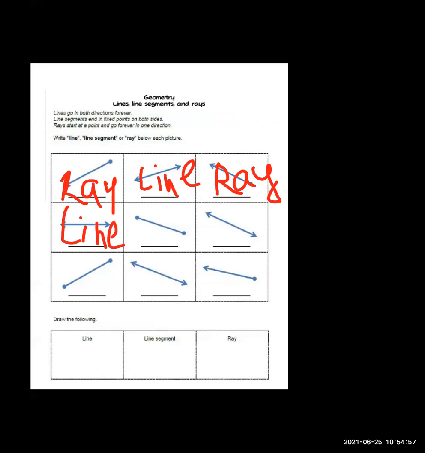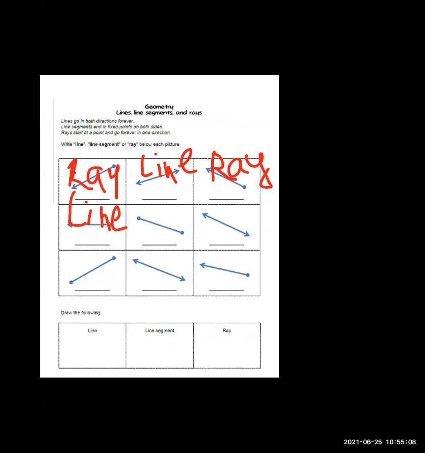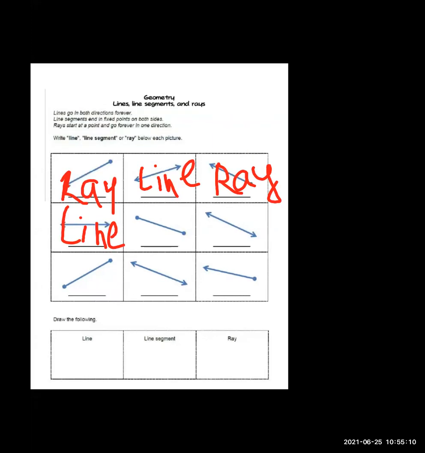Line. No, it's a line segment. It's a line. What do we call a line? Repeat after me. Line segment. Yes, line segment.